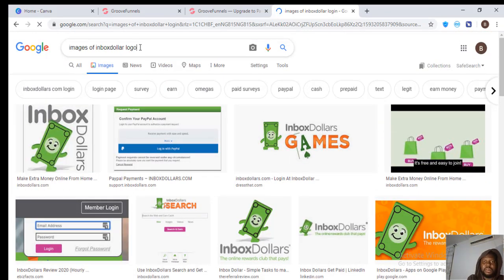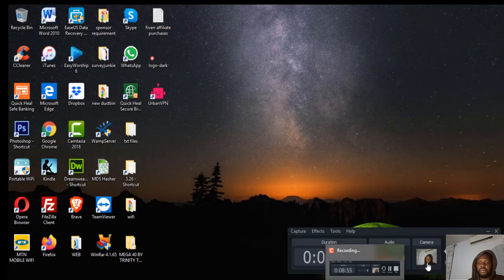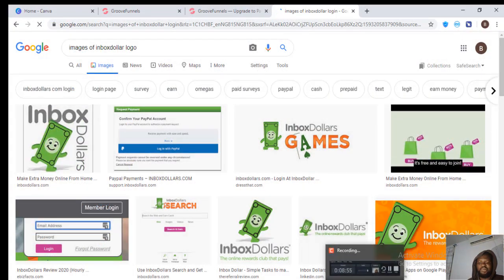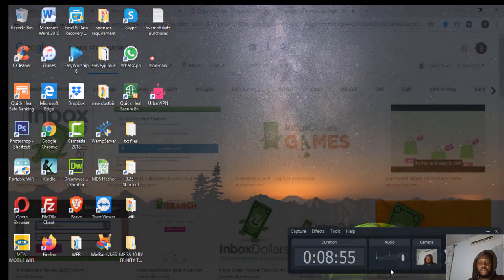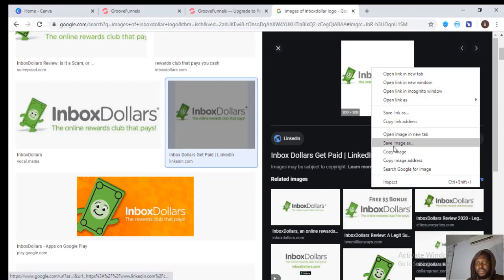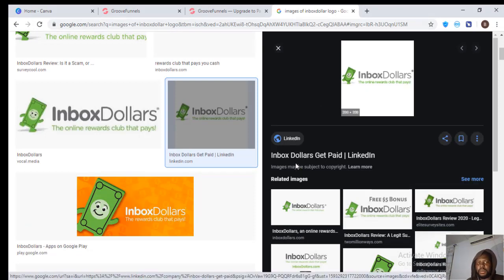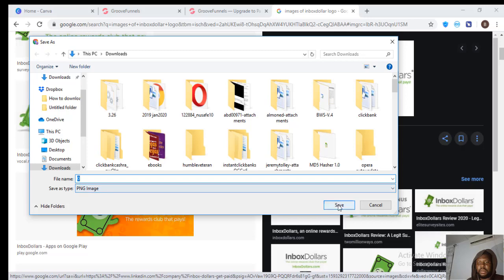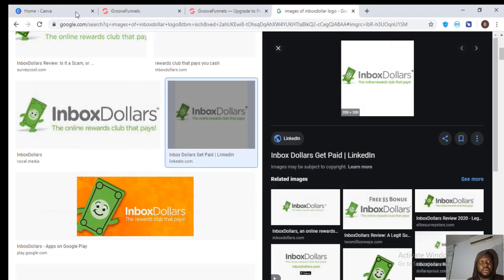I thought it was login. I was trying to say, that's why we're not getting the right requests. I don't know what's wrong with my network tonight. So we can just simply save this one and then come to Canva, so we edit it.